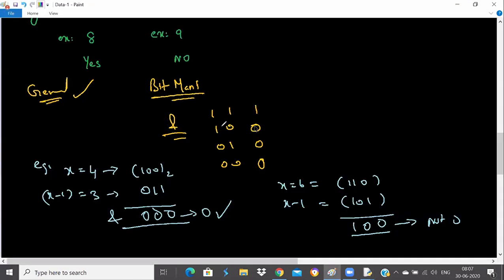I told you the truth table for AND. 1 and 1 will give you 1, 1 and 0 will give you 0, 0 and 1 will give you 0, and 0 and 0 will give you 0. Udit, you got the application now of where it can be useful. So if you don't have this binary knowledge, then it is difficult.